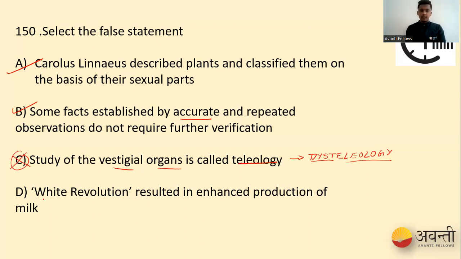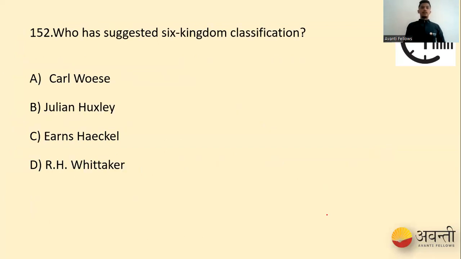Whereas white revolution is nothing but enhanced production of milk, where we become self-sufficient in milk production. That is called white revolution. So let's go for the next question. Who has suggested the six kingdom classification? It was one of the landmarks in the classification system.